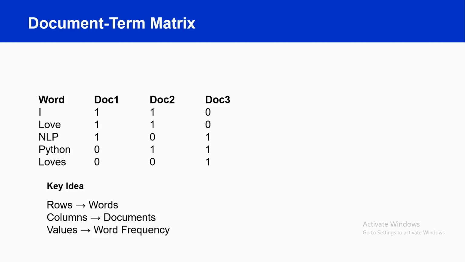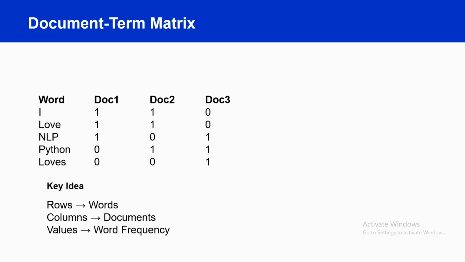Now consider the word Python. It does not appear in document 1, appears once in document 2, and once in document 3. Hence the values are 0, 1, 1. Similarly, the word loves appears only in document 3, so its values are 0, 0, 1. If it is present in the document, the value is 1, otherwise 0.